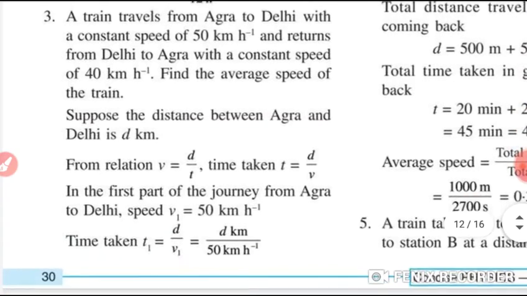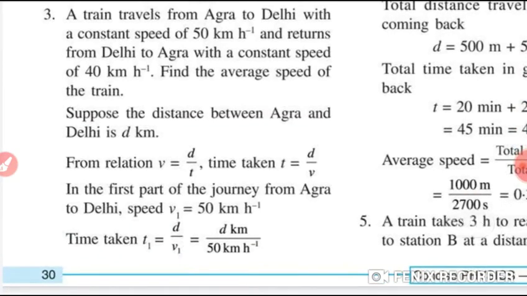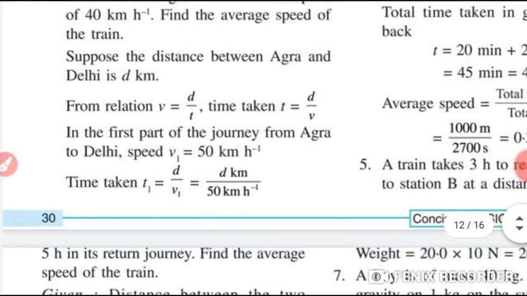Now a train travels from Agra to Delhi with the constant speed of 50 km per hour and returns from Delhi to Agra with the constant speed of 40 km per hour. You have to find the average speed of this train, students. So students, let the distance between Agra and Delhi be d kilometer. Okay, so speed is equal to distance upon time. We can take out the time by t is equal to distance upon speed.